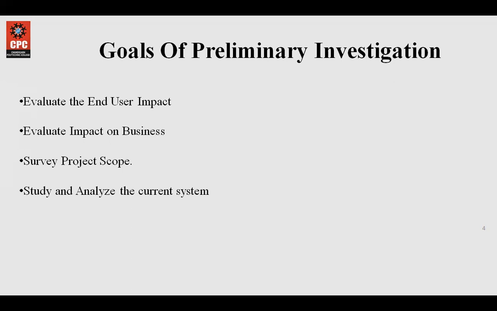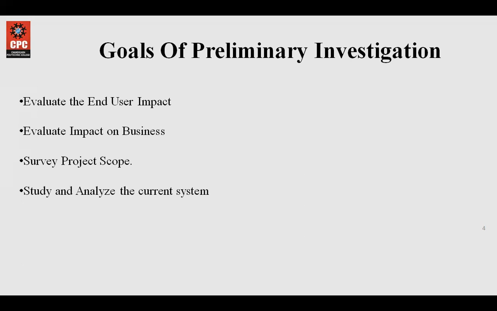The system analyst must understand the level of understanding of these users and must involve them during the feasibility study. Basically, the overall impact of implementing the information system on the users must be evaluated by the system analyst. Then evaluate the impact on business.